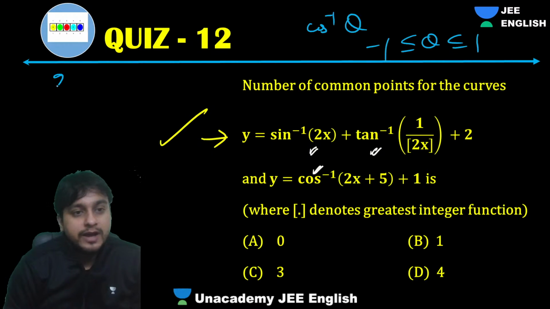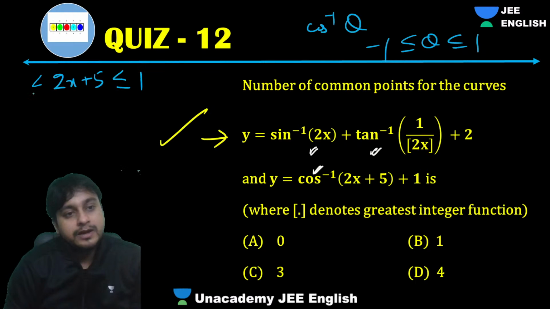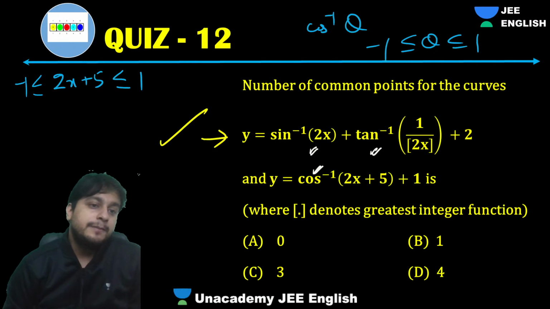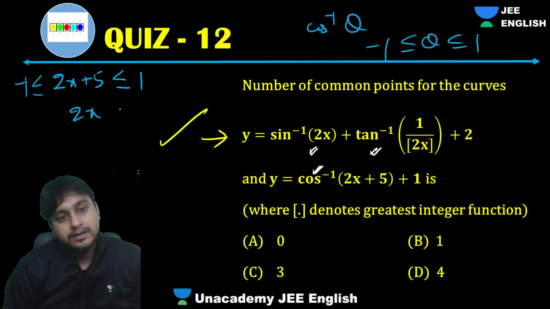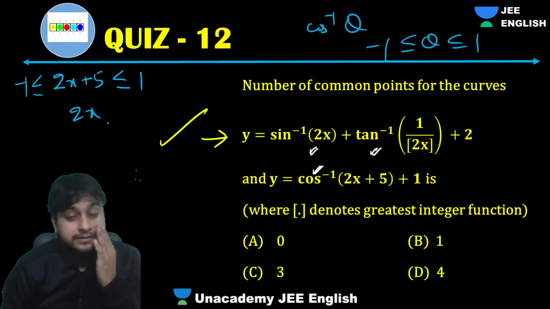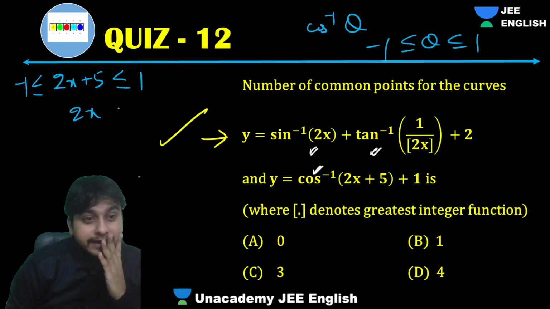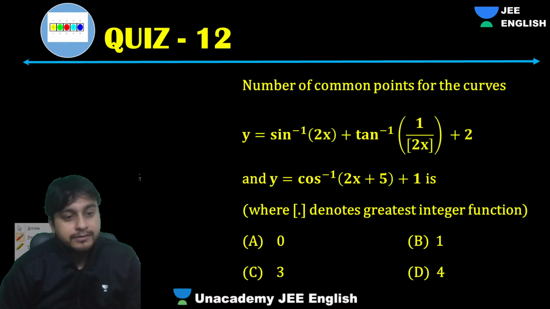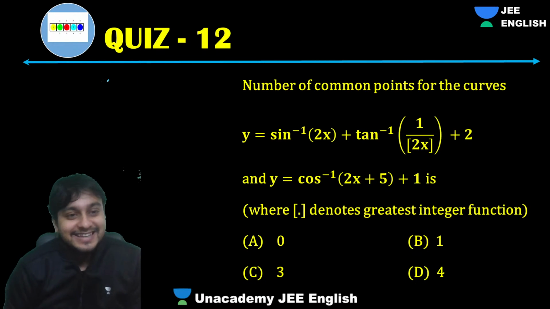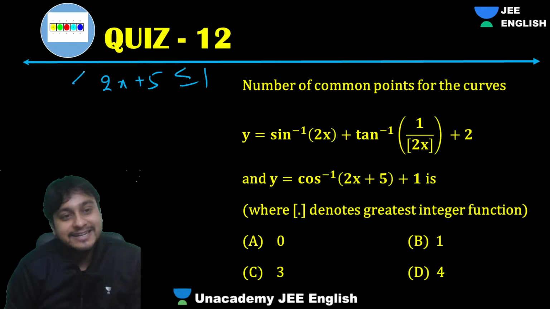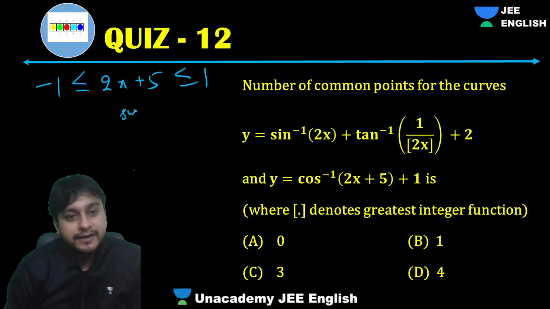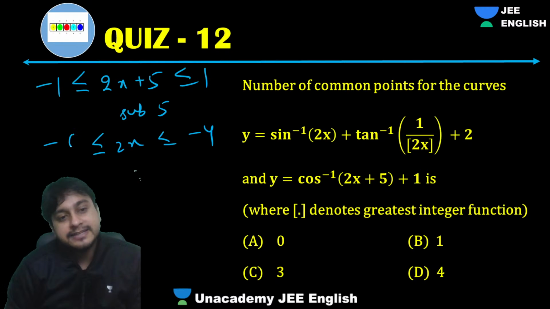So guys, can I say 2x plus 5 should be between 1 and minus 1? Absolutely. So guys, can I say 2x should be, if you look into this part, what is it? Subtract 5, what will you get? Minus 4 and minus 6. 2x will be between minus 4 and minus 6. Can I say x should be between minus 2 and minus 3?